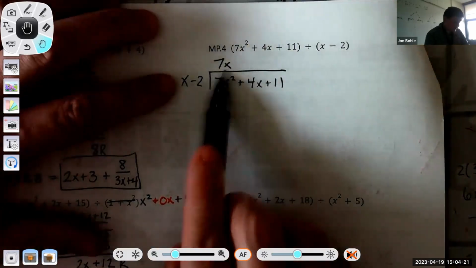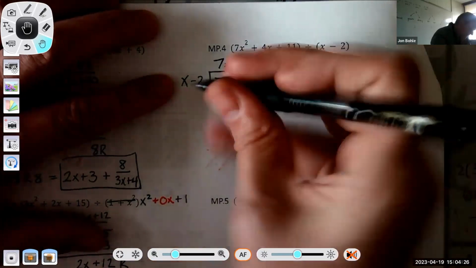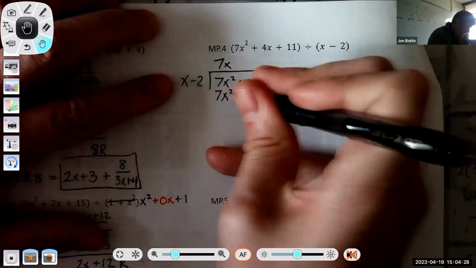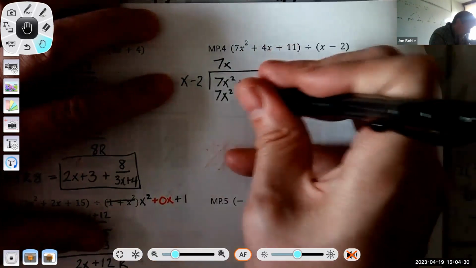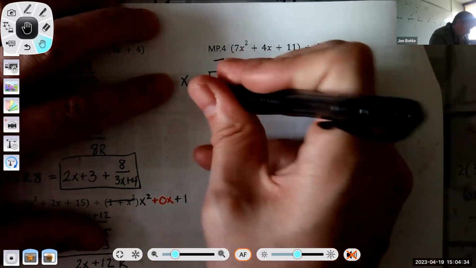Then you're going to take this 7x and you're going to multiply by x minus 2. 7x times x is 7x squared. And 7 times negative 2 is negative 14x. Once you have those, you're going to subtract.